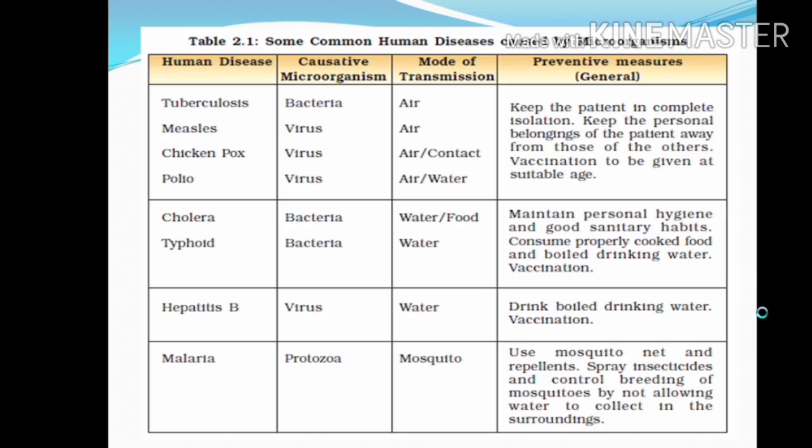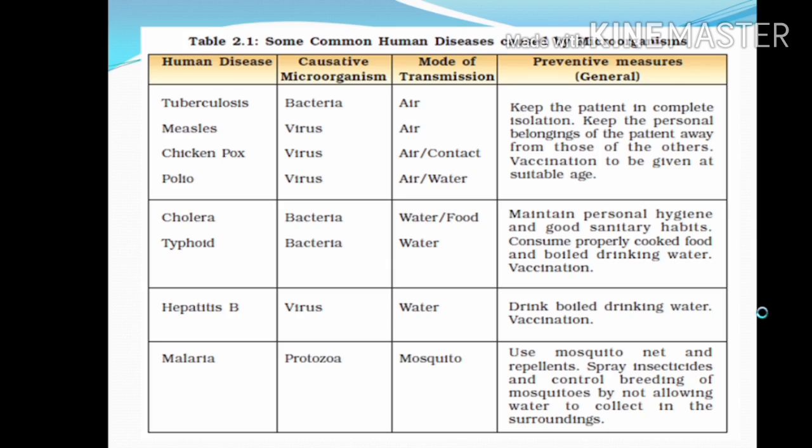Polio is caused by a virus and the mode of transmission is air and water. Keep the patient in complete isolation, and keep the personal belongings of the patient away from those of others. Vaccination should be given at a suitable age.